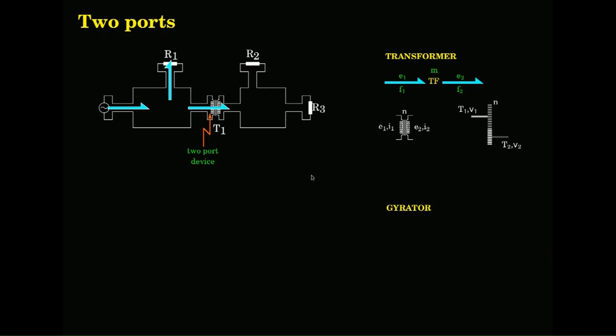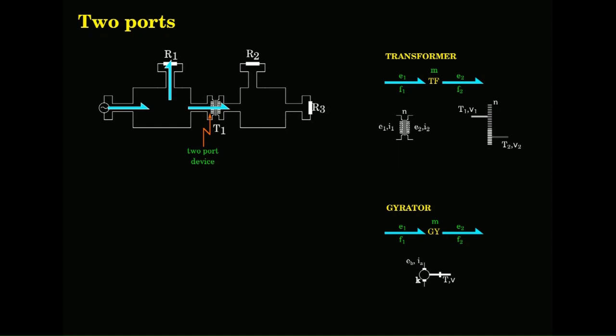The other component, as I said, is a gyrator. Gyrator is actually more fundamental than the transformer. Even the electrical transformer that we use is actually not a TF element. It is composed of two gyrator elements. So, in the gyrator, what we have is something like this symbol. A very nice example is a DC motor like that.